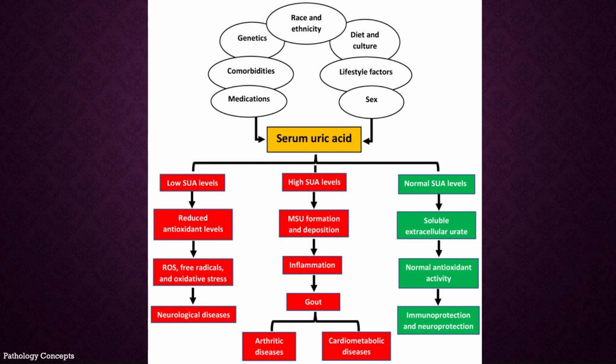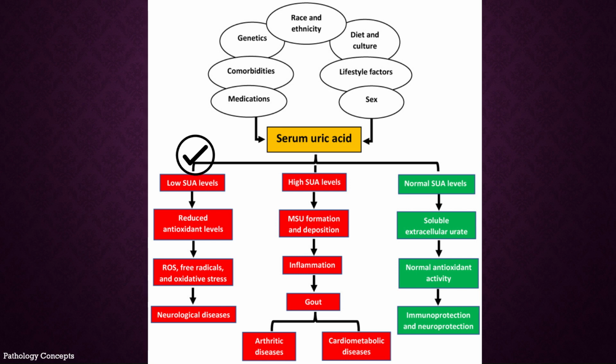The summary of factors that influence the serum urate levels and their implications for human health are described here. These factors all affect the serum uric acid levels. They are race and ethnicity, genetics, comorbidities, medications, diet and culture, lifestyle factors, and gender.